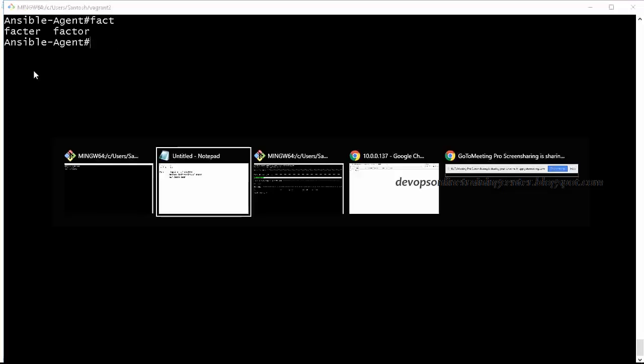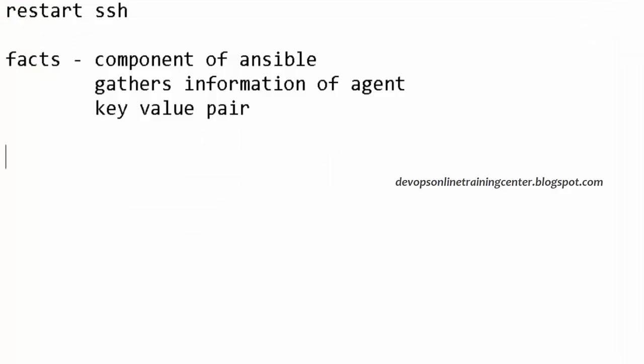So there is a way to get the facts for the machine. For the first time when Ansible is executed, it gathers the facts. So what are the facts? Facts are nothing but information about the agent. Something like what operating system it has, what RAM it has, what CPU it has, what the OS version is, what file system it has. Everything about a machine will be maintained inside a component called facts. So we can extract variables from the facts component for any agent. For all the agents, the master will execute facts and gather the information.